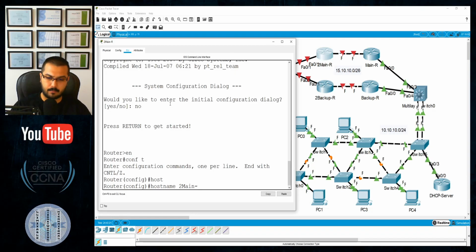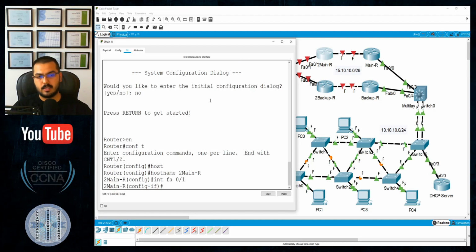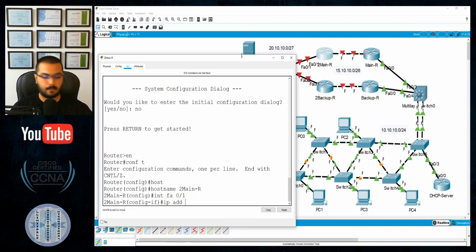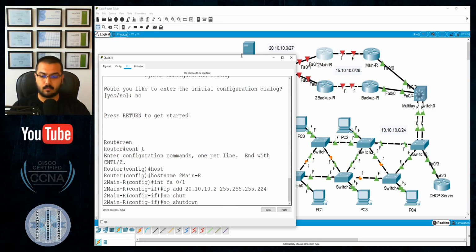2main-r1. Okay, start with interface FastEthernet 0/1. This one is heading to this private network of that guy, and the IP address will be 20.10.10.2, not .1. .1 will be the virtual IP for the HSRP. Okay, /27, very important.